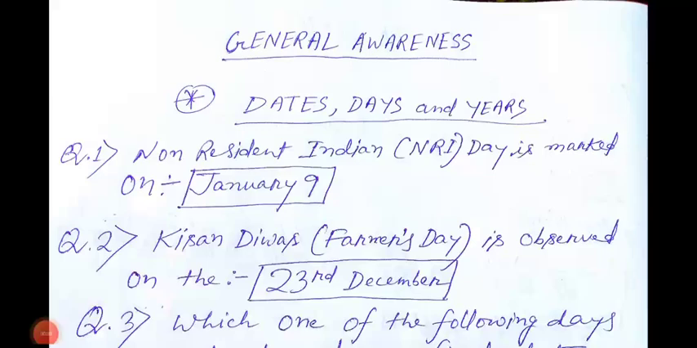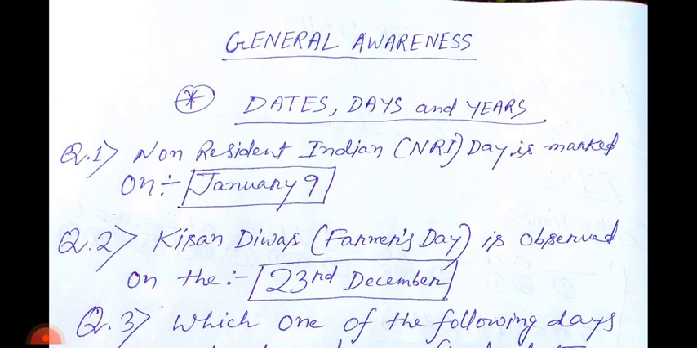Some important questions and answers from dates, days and years. Question number 1. Non-resident Indian NRI Day is marked on. Answer is January 9.